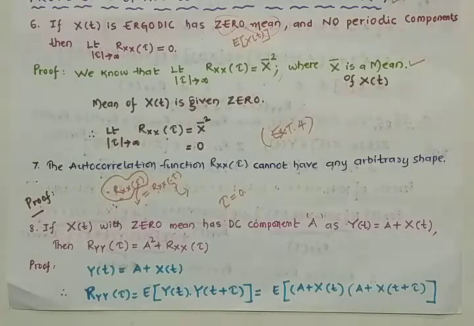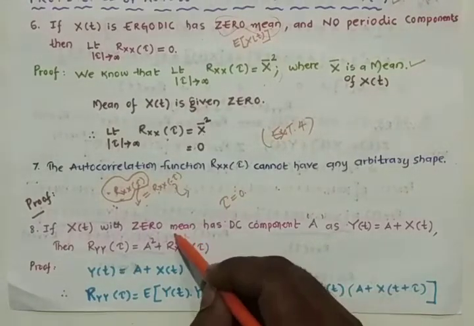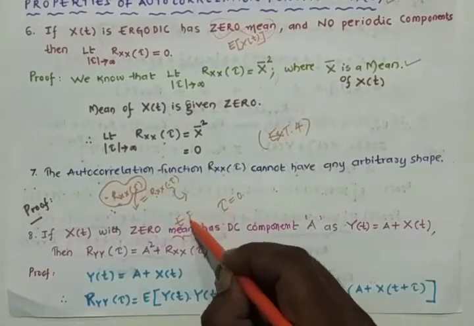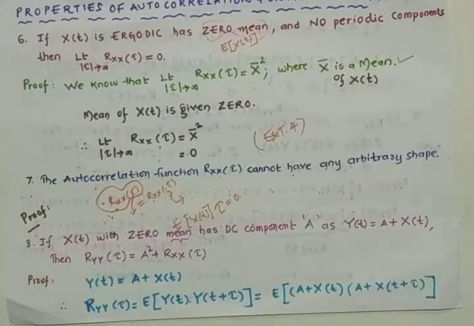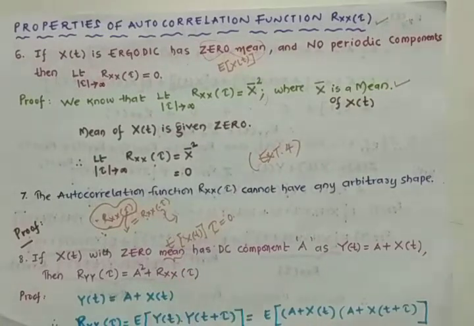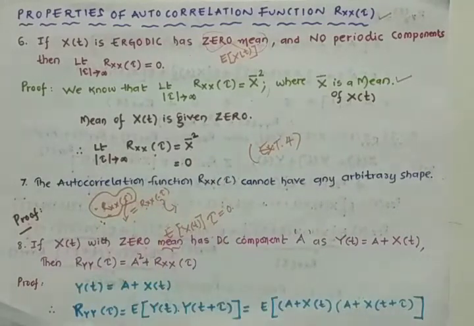The eighth property: if a random process x of t has 0 mean, and 0 mean is nothing but E of x of t. We know this one. As we discussed in the first property, the process value keeps varying with respect to time, so it is very difficult to calculate the value of that random process.